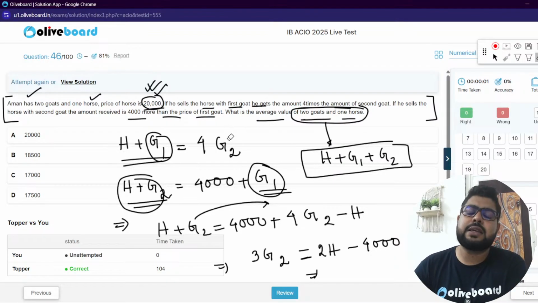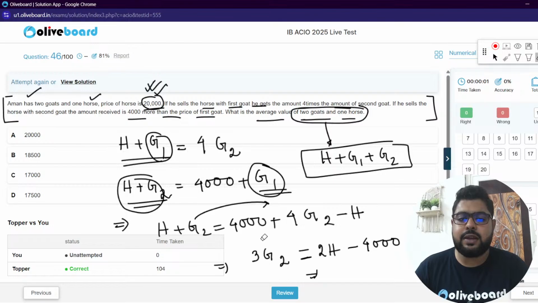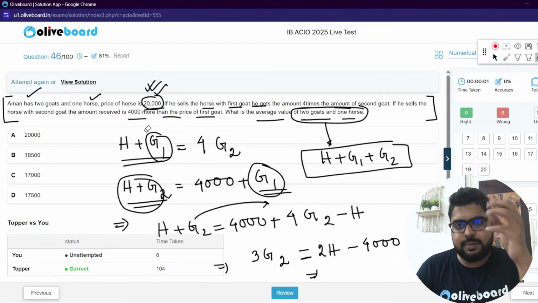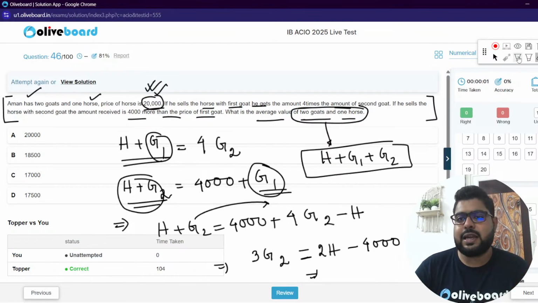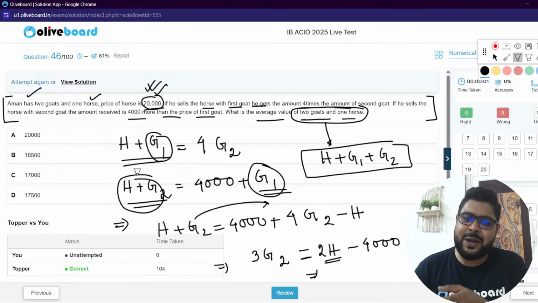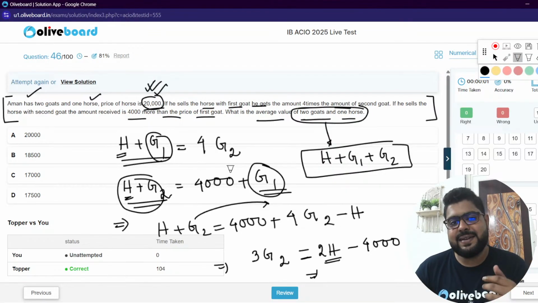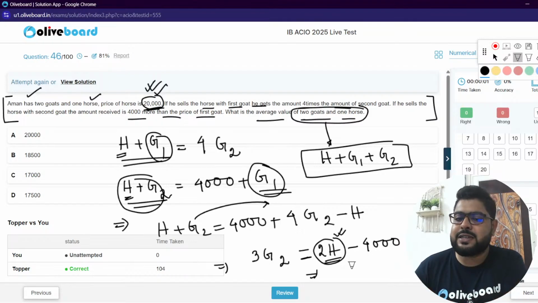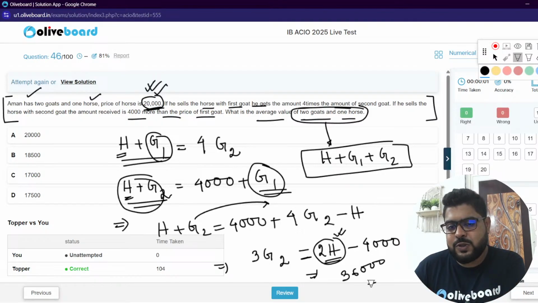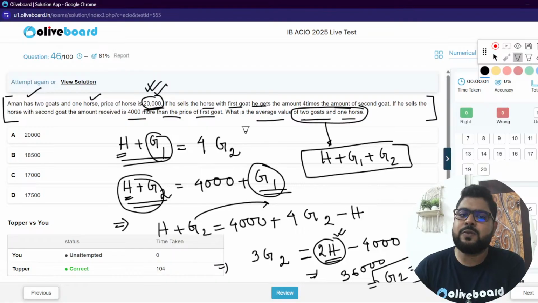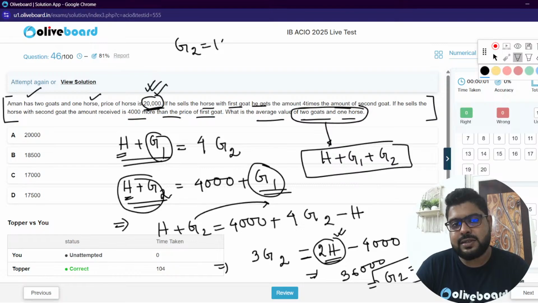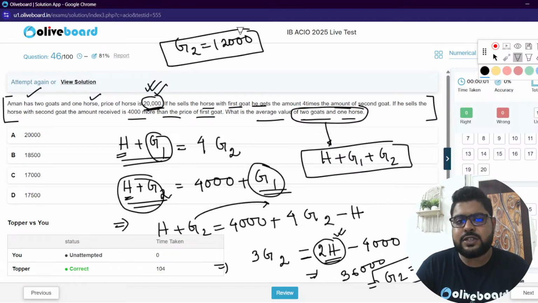That is the reason I was thinking how, with 3 variables and 2 equations, can we find it? Extremely sorry, this is very simple. We can do it. You can put the value of H directly here. H is given as 20,000. My mistake. So 20 into 2 is 40,000. This is 36,000, sir. So G2 is 12,000. Now, once you find G2, G1 you will find from any equation.